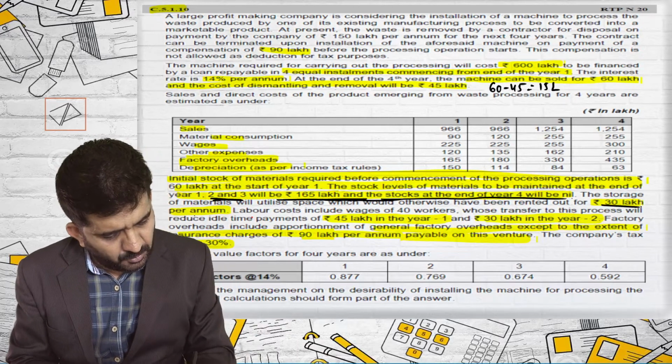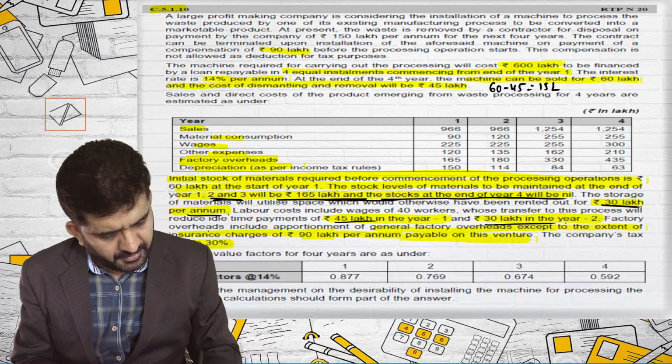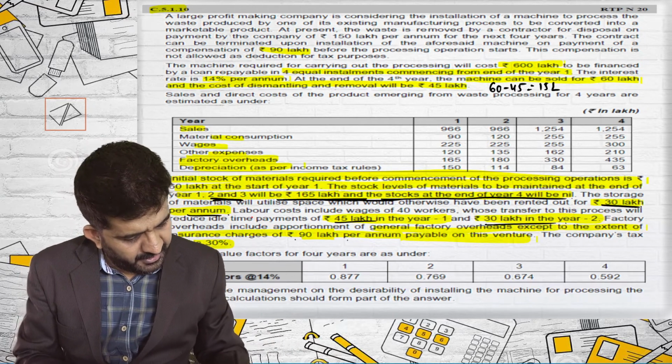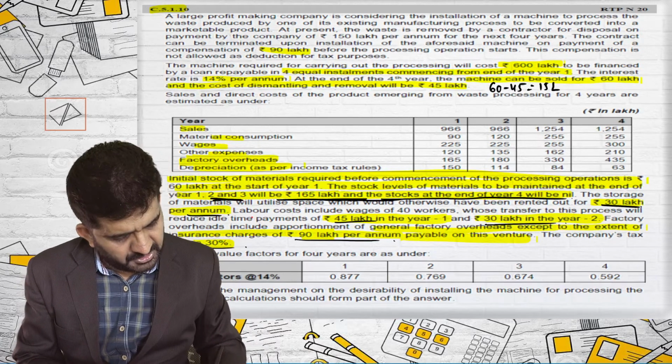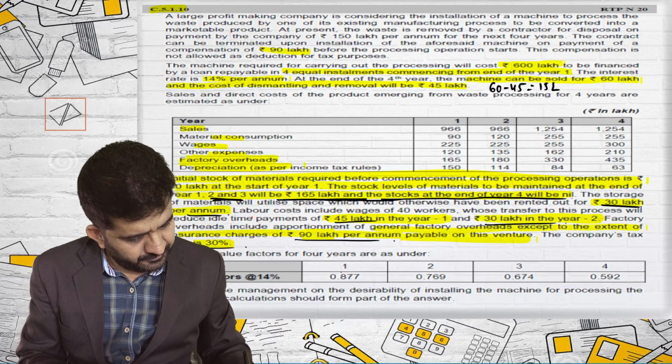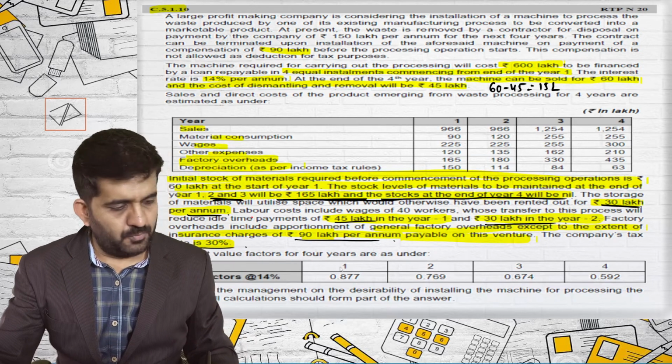This 30 lakhs I have considered in profit. 45 lakhs, 30 lakhs I have considered in profit. Factory overhead 90 lakhs I have included in profit. Company's tax rate I have considered wherever necessary. So I think I am done with all my cash flows.